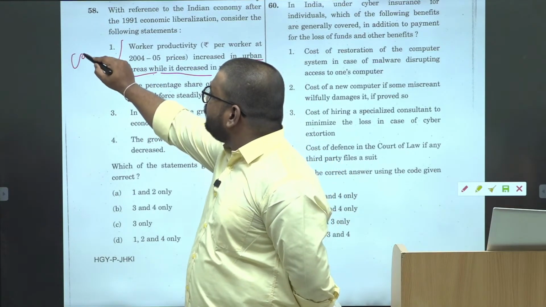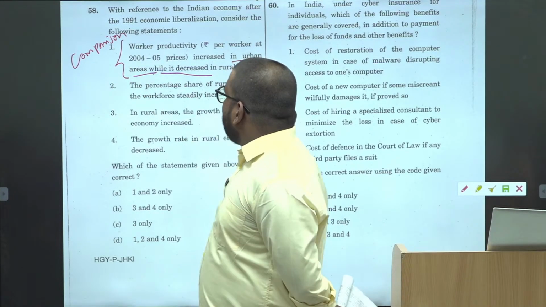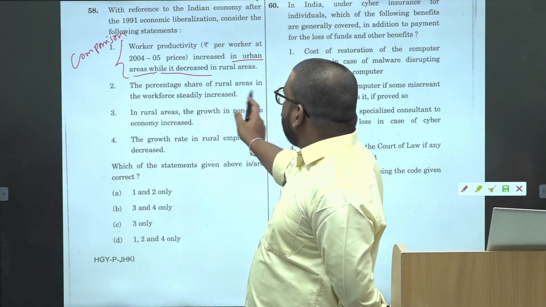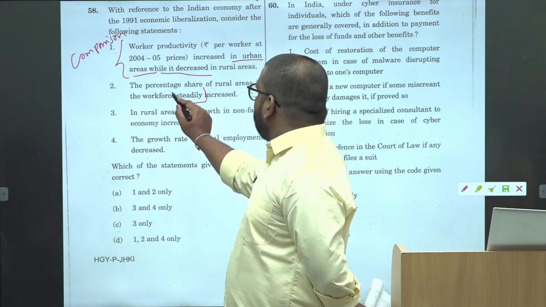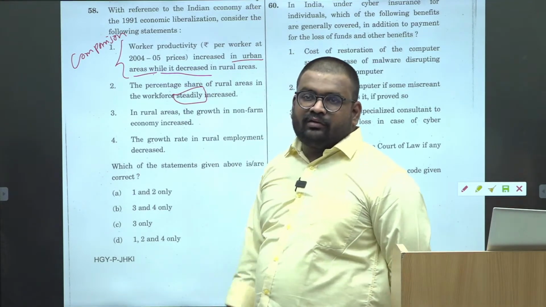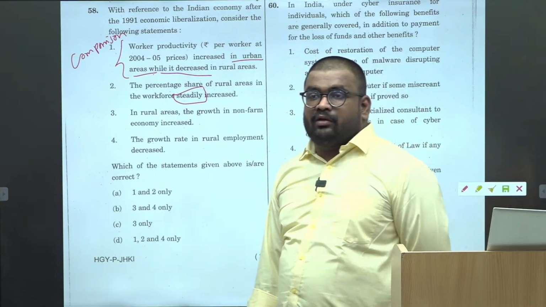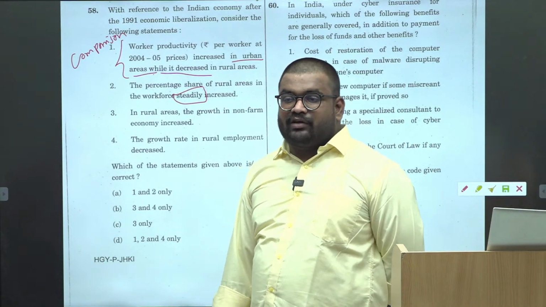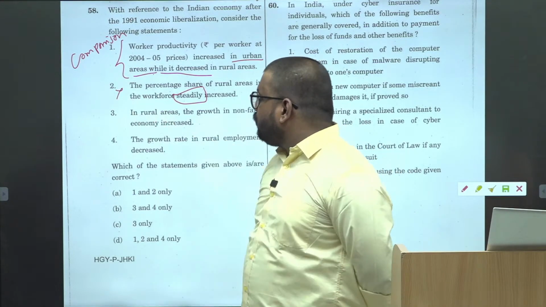A comparison statement we consider wrong. Then percentage share of rural area in workforce steadily increased. Again, with respect to steady or gradual or rapid growth or decline, we consider those statements as wrong.